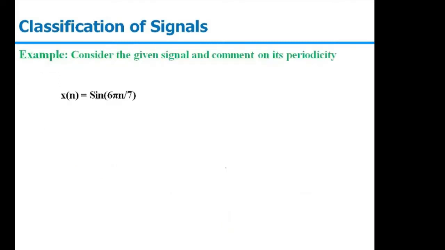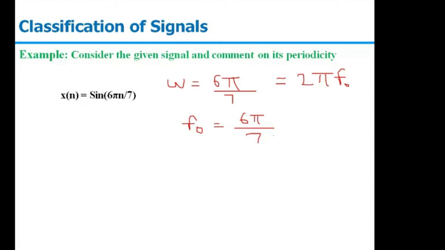If you see some examples, the first one is x[n] equal to sin(6πn/7), and we need to find whether the signal is periodic or not. If it is periodic, what should be the fundamental period of this given signal? In this case, first we will see what is the ω. Our general convention is x[n] equal to sin(ωn). So in this case, ω is equal to 6π/7, which is equal to 2πf. So what will be this f₀ value here? f₀ will be (6π/7) divided by 2π, which is equal to 3/7.